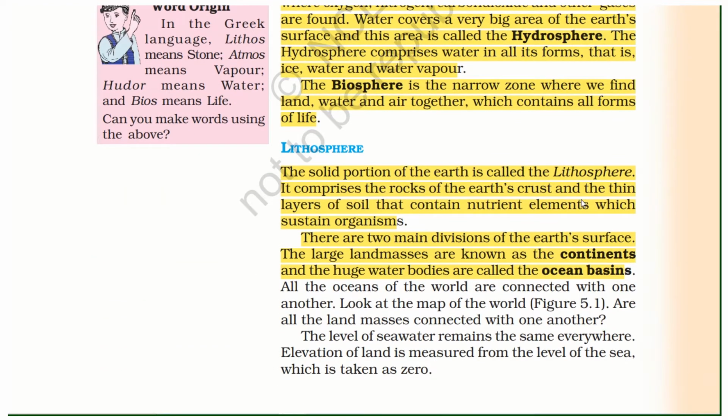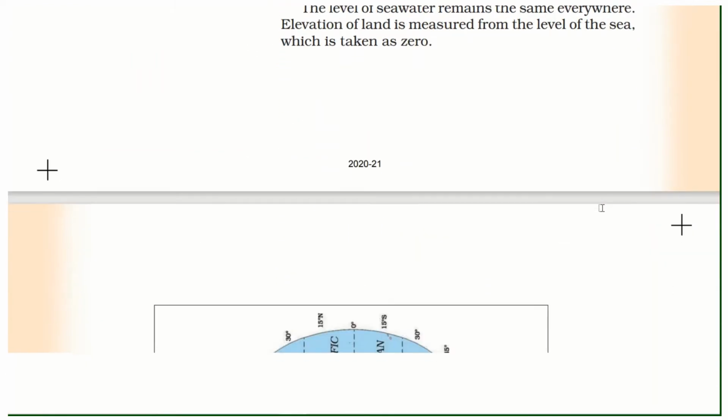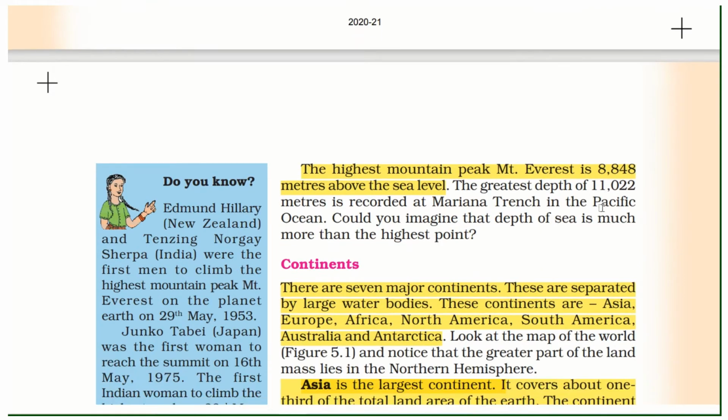Lithosphere. The solid portion of the Earth is called the lithosphere. It comprises the rocks of the Earth's crust and the thin layer of soil that contains nutrient elements which sustain organisms. There are two main divisions of the Earth's surface. The large landmasses are known as continents. The huge water bodies are called ocean basins. And the highest mountain peak, Mount Everest, is 8,848 meters above sea level.